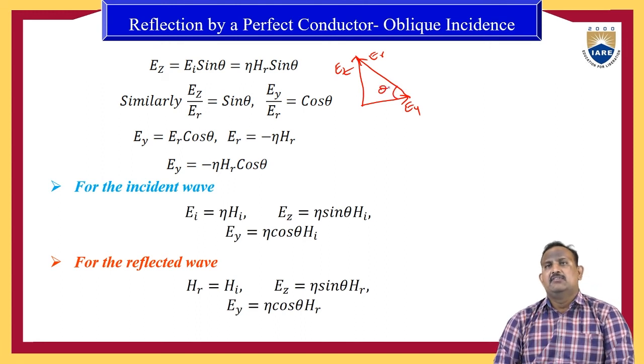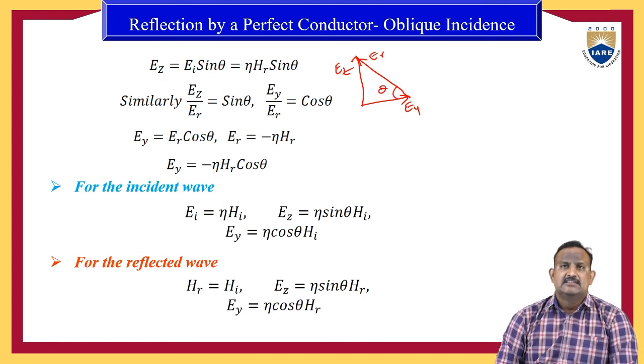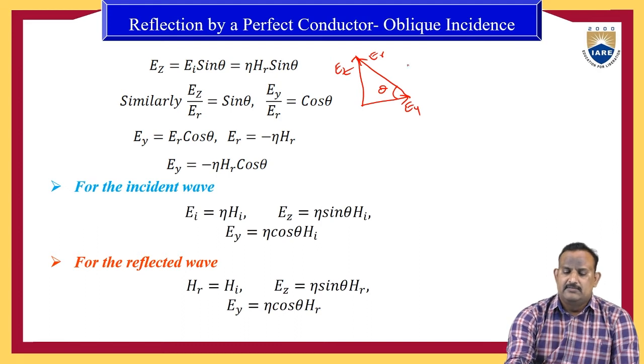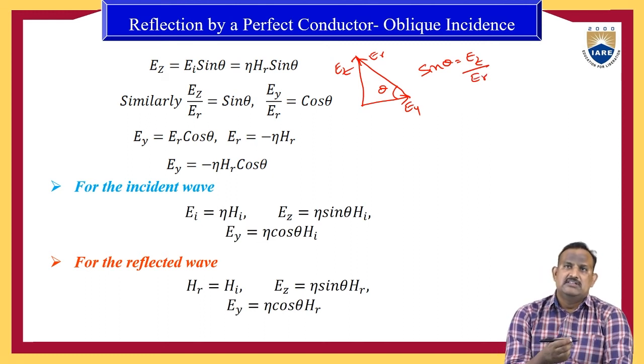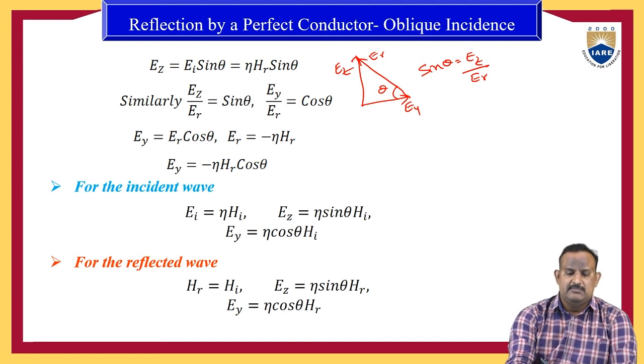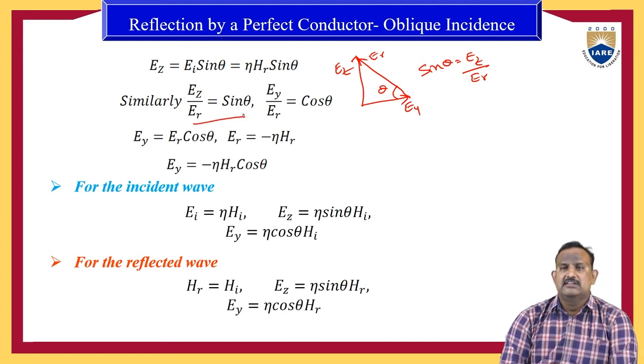From this triangle we can write the expression for sin theta. Sin theta is equal to opposite by hypotenuse, Ez by Er. Therefore Ez by Er equal to sin theta.